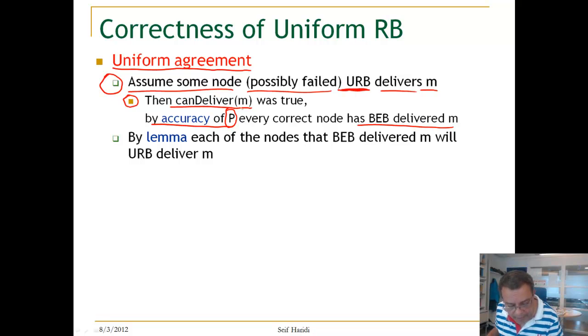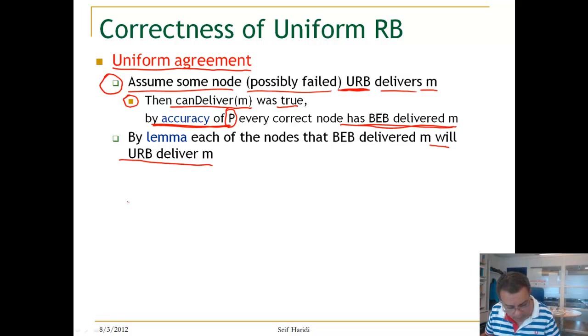This means that can deliver is true. By the accuracy of P, and the accuracy here means that you cannot suspect a correct process, every correct node has BEB delivered, because that's what it means. We now know that every correct process has BEB delivered. Again, from our lemma, because every correct process has BEB delivered, then every correct process will eventually uniformly deliver. So let us look at this, just to explain it one more time.